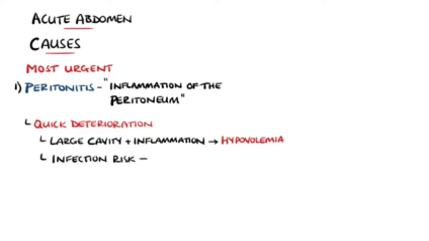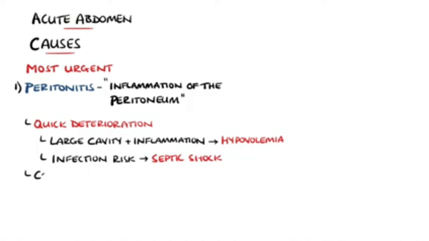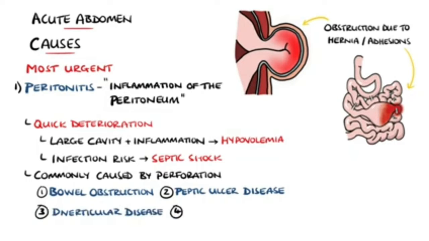Additionally, infection is extremely common as the contents of many organs are not sterile. This generates an infective source that can quickly become septic shock. The most common cause is a perforation of one of the abdominal organs, primarily a bowel obstruction, peptic ulcer disease, diverticular disease, or inflammatory bowel disease.